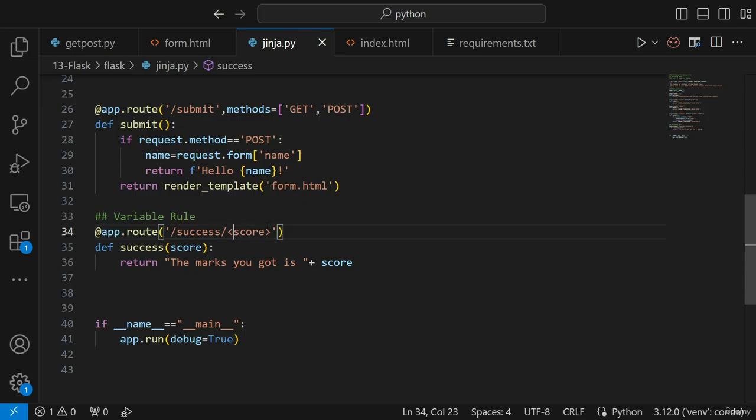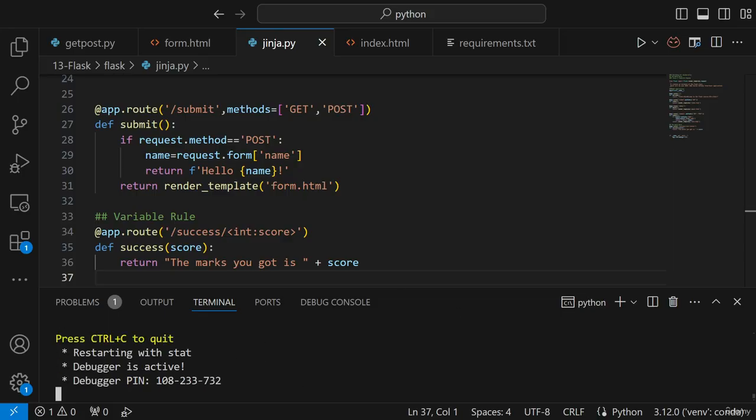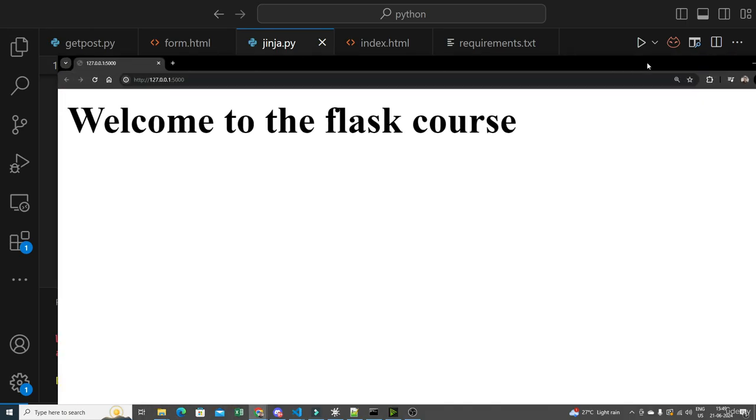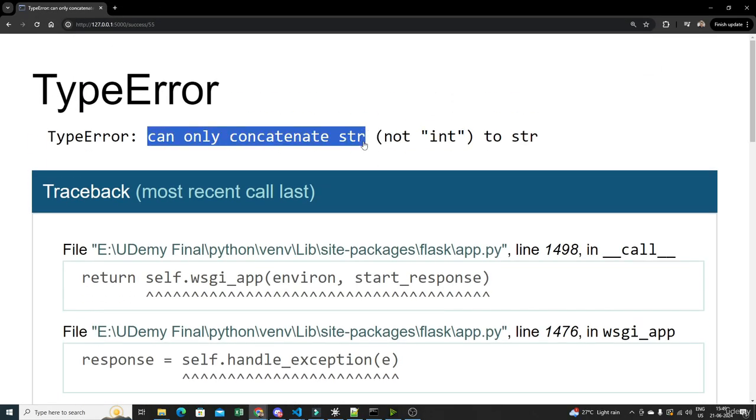But now what if I say, hey, you need to give an integer value over here? It will not be considered as a string. Now, if I try to execute it, will I be able to get any problem? That is what we are going to see over here. So now if I write slash success and 55, here you can see I'm getting a type error.